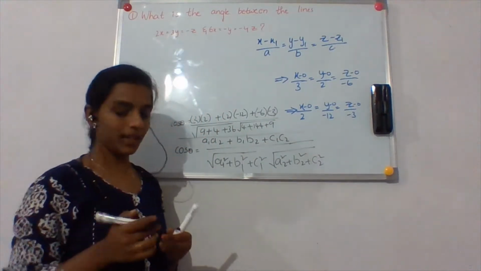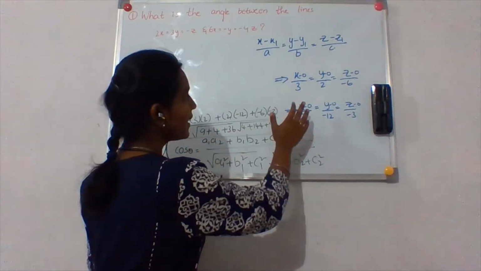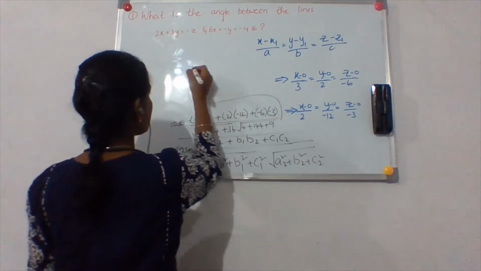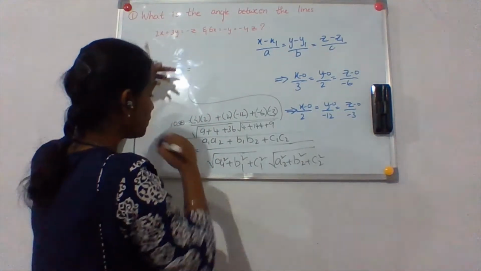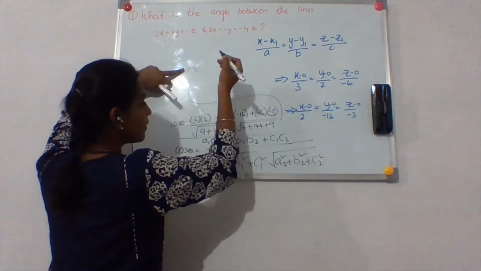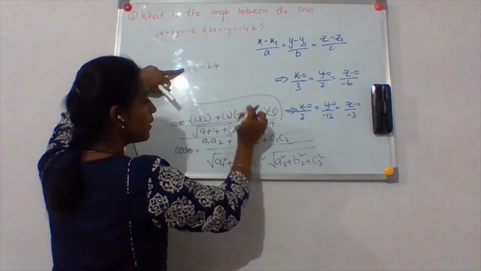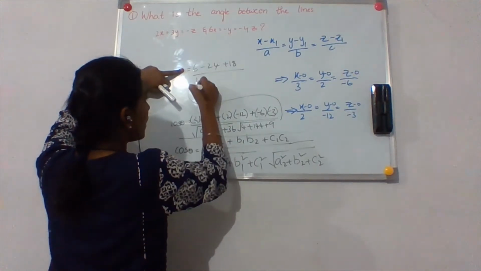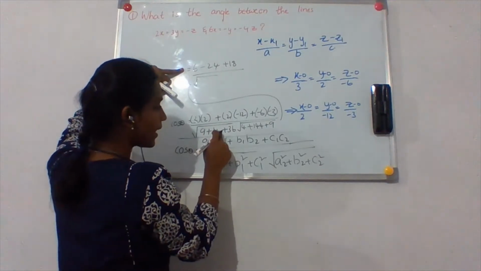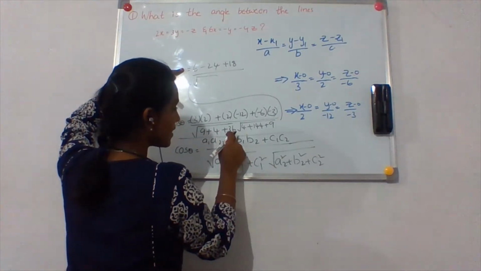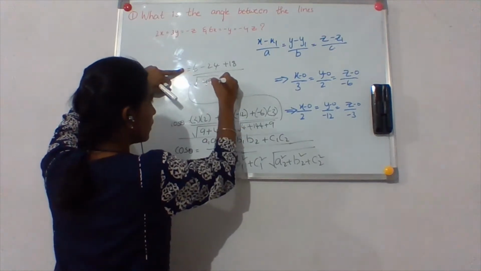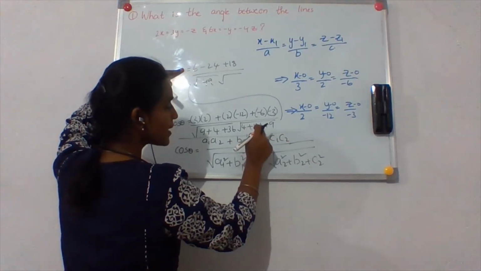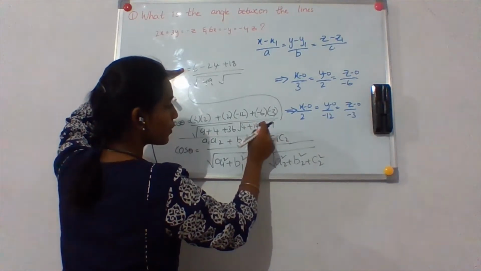Right? Well, so now I have to solve this and then I'll get the angle. So let me solve it over here. So this is equal to, what do you get? 6 minus 24, 2 12s are 24, and plus 18, right? Plus 18 by root of 9 plus 4 is 13 and 13 plus 36 is 49, into root of 4 plus 9 is 13 and 144 plus 13 is 157.